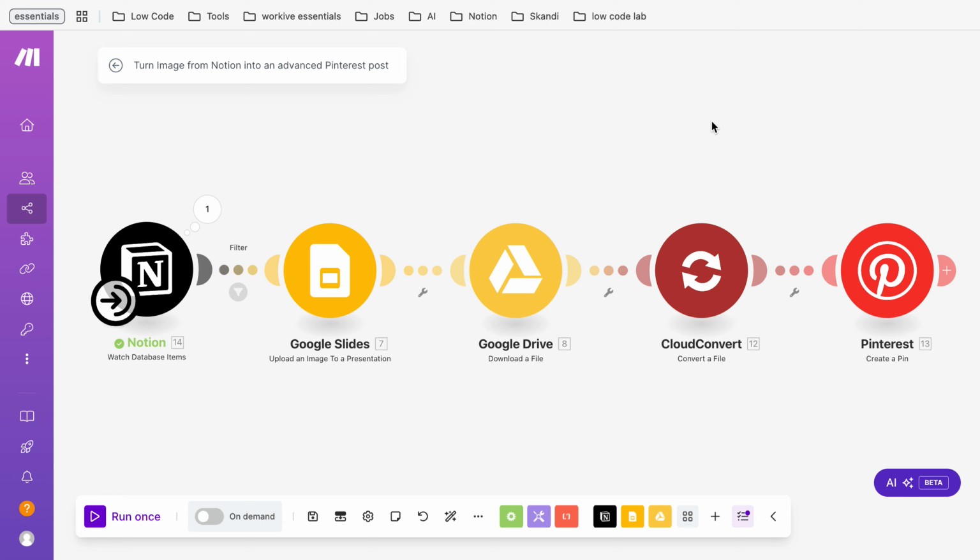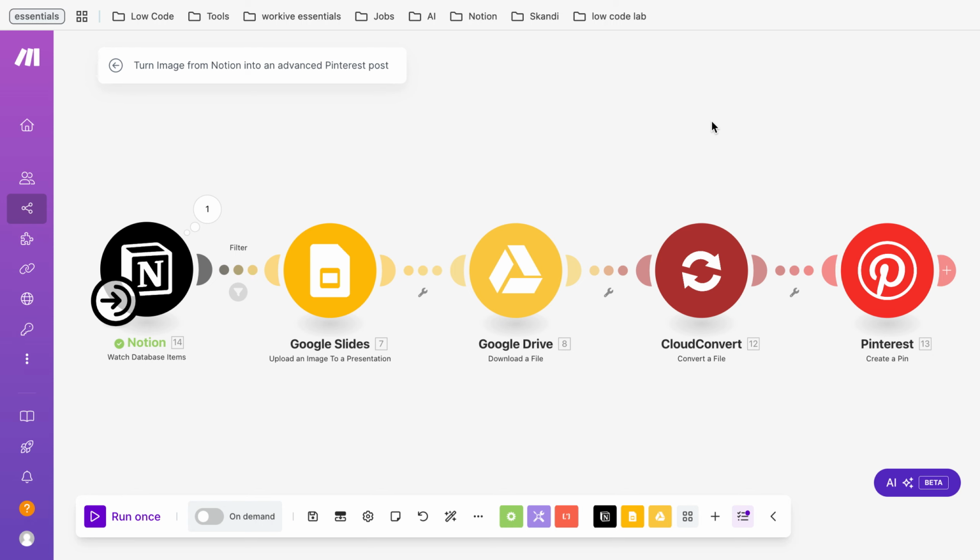I'm going to show you how you can turn an image from Notion into an advanced Pinterest post. And what do I mean by advanced? By advanced, I mean we won't just post an image from Notion to Pinterest, but we will also use this image in a template before posting it. So this is what the term advanced means.